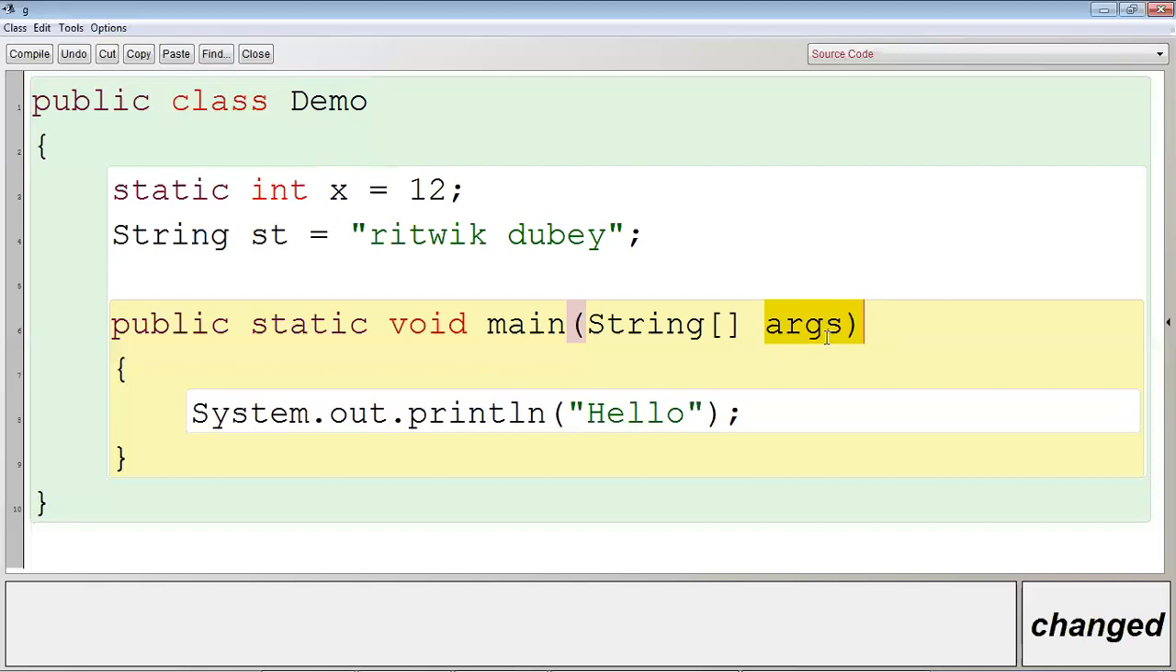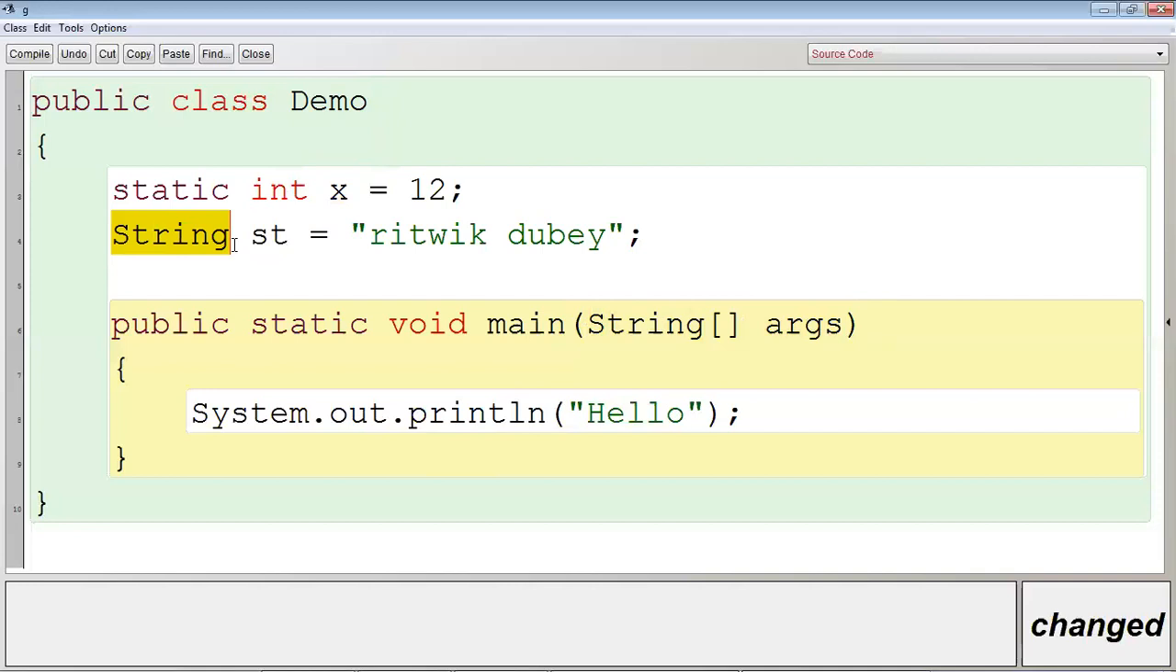Because this is also a variable name whose data type is string array. So how many identifiers are there? Demo class name 1, 2, 3, then 4. Okay, 4 identifiers are there. Clear? Sir, can we consider string as an identifier?